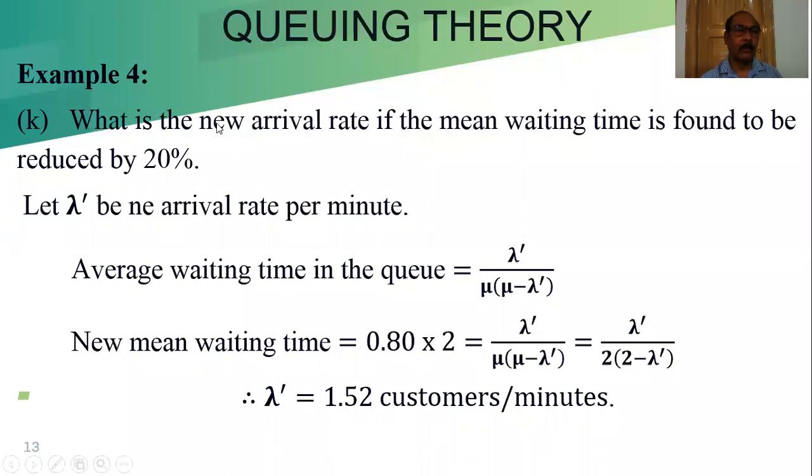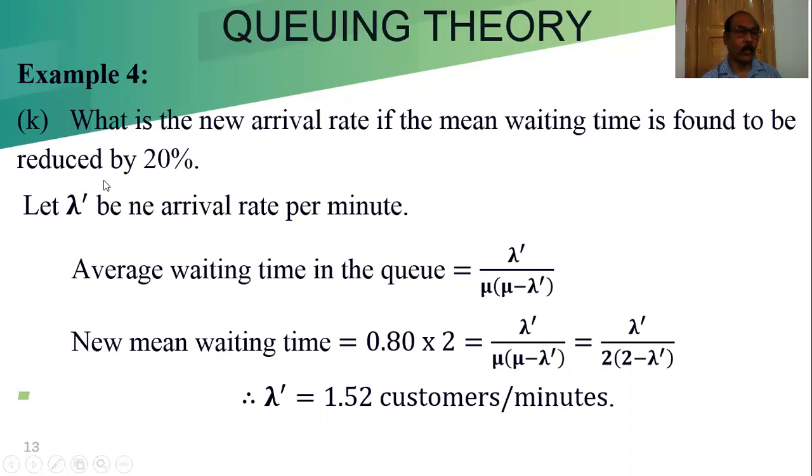What is the new arrival rate if the mean waiting time is found to be reduced by 20%? Whatever the waiting time is, if we reduce it by 20%, then what would the mean waiting time be? So what is the new arrival rate? Then we have to find out the arrival rate, and if we reduce the waiting time, that means the W.